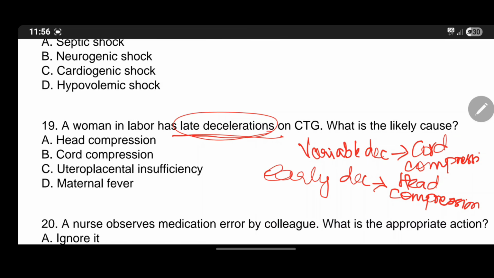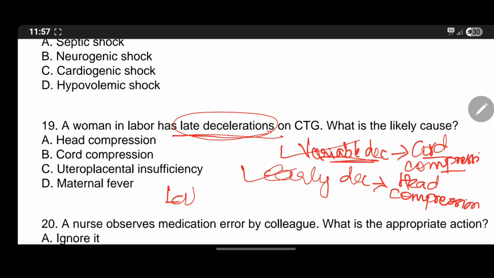Once the contraction is over, the heart rate goes back to normal. This is a very normal thing. Early deceleration, we need not worry about it. Variable deceleration is also because of cord compression, which might be because of the position. If we change the position, the cord compression will be relieved.